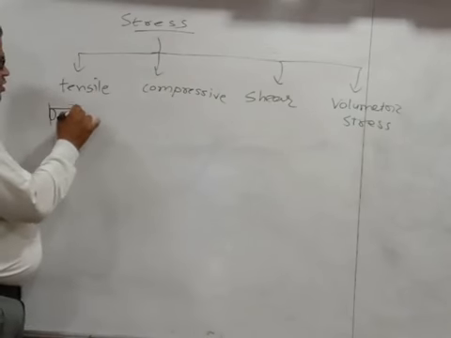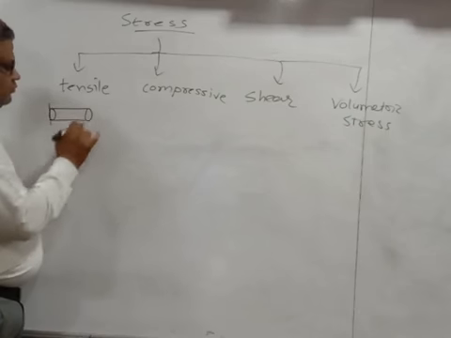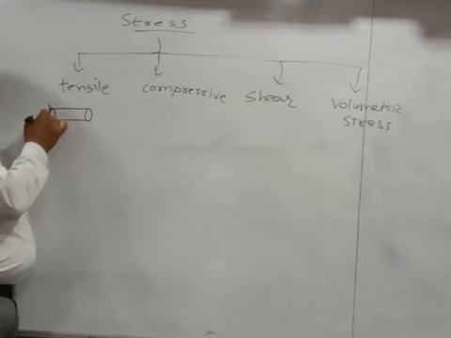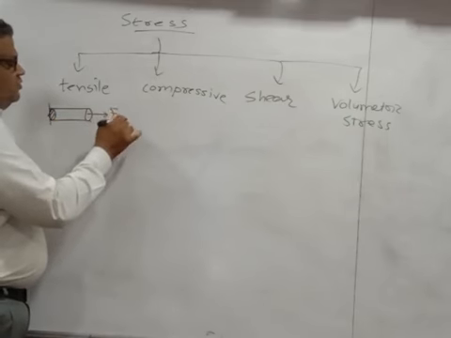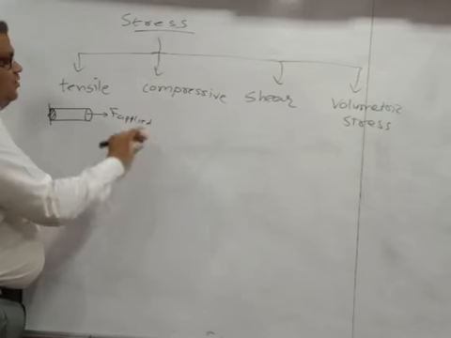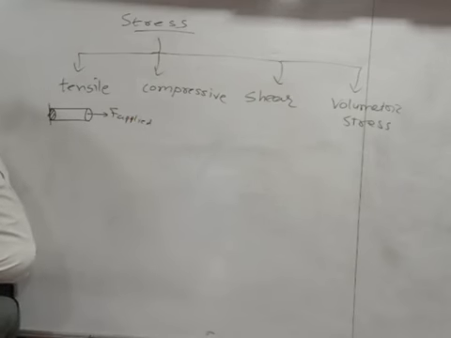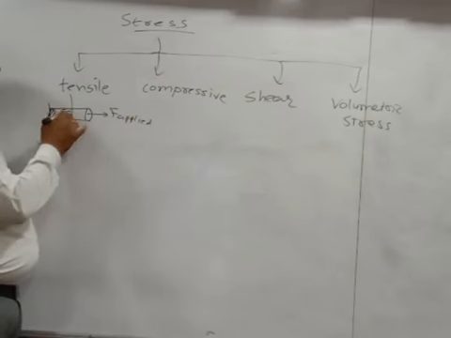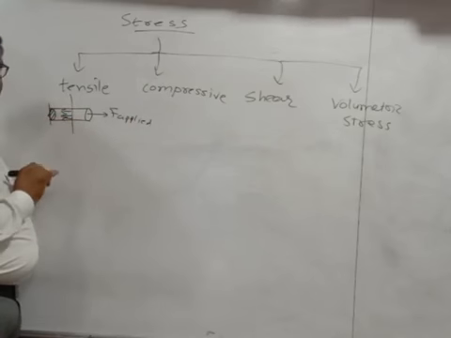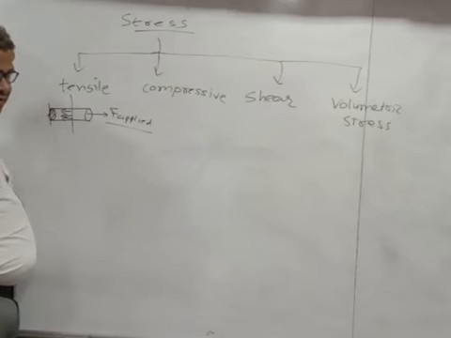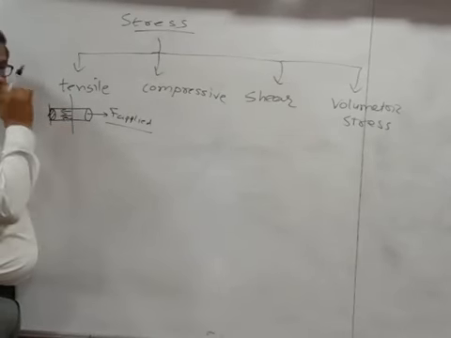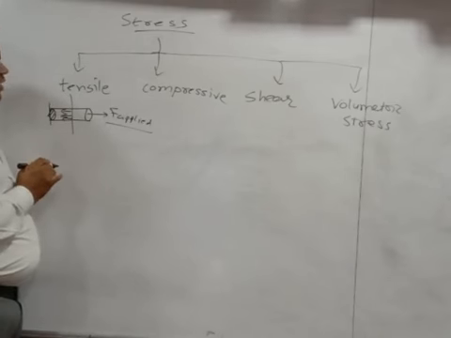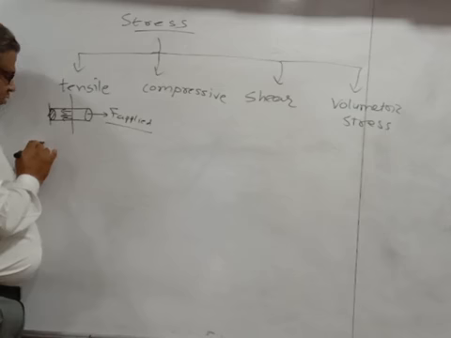Suppose you have got an object here, and suppose this part is fixed, and you apply a force on this object in this direction. So what will happen? There will be a stress developed, and if you apply tensile force, then the stress developed inside the material is known as tensile stress.